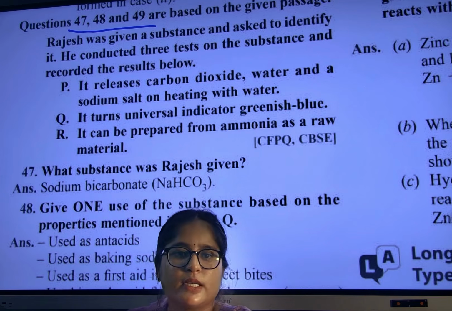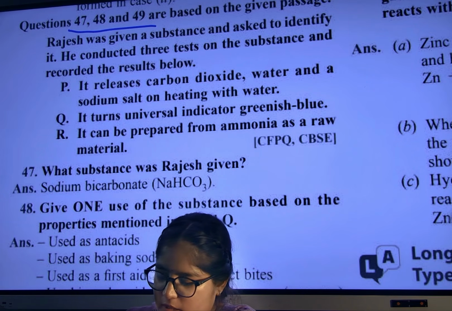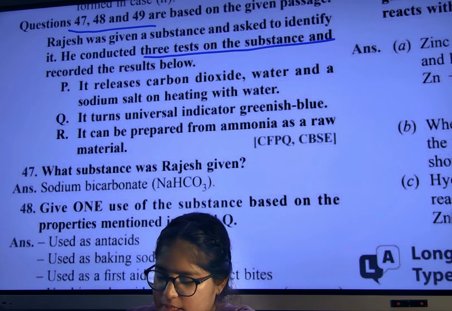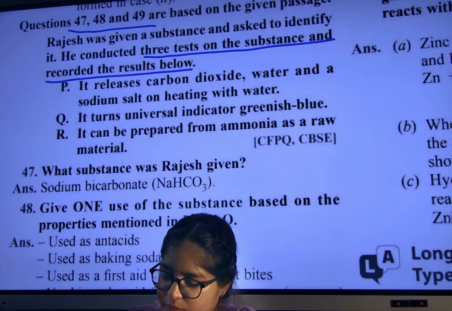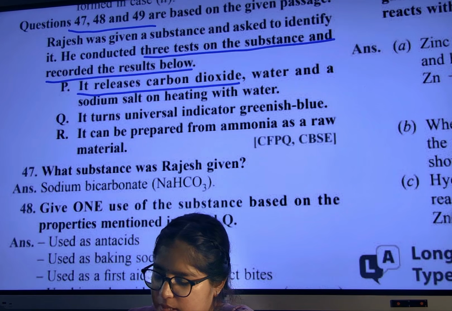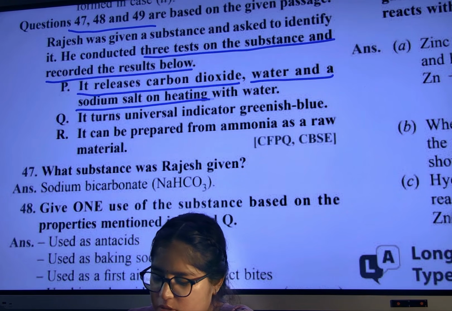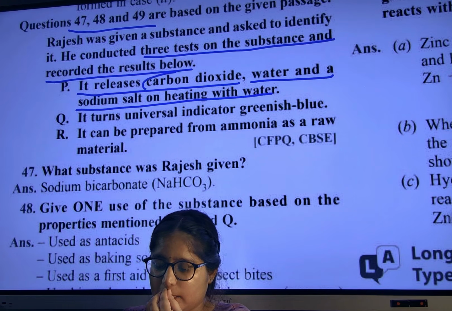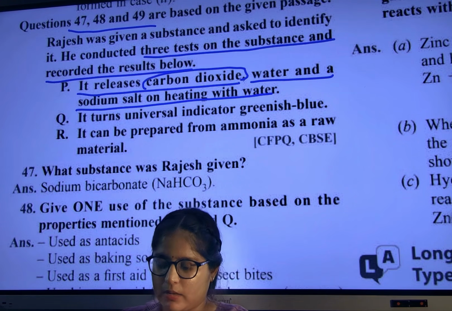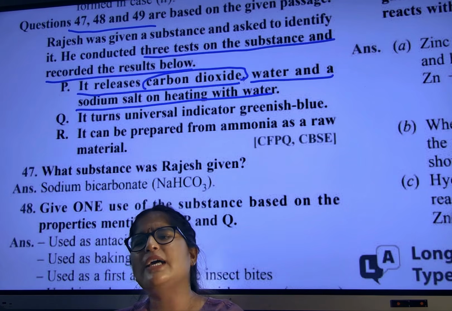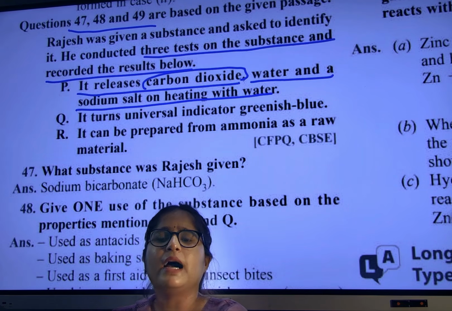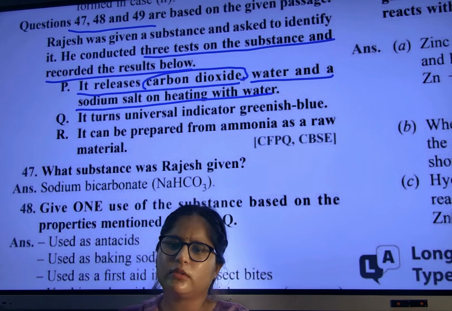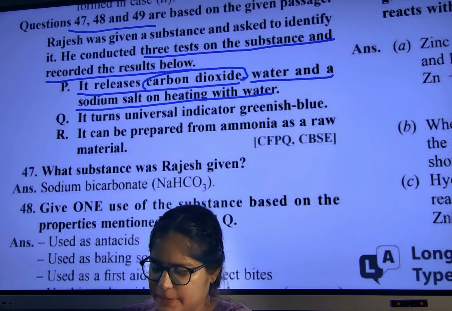It is a case-based question. Let us read. Rajesh was given a substance and asked to identify it. He conducted 3 tests on the substance and recorded the result below. P: It releases carbon dioxide, water and a sodium salt on heating with water. Okay, what is it releasing? Carbon dioxide. Carbon dioxide comes out from which compound? Carbonate. Either it can be sodium carbonate or potassium carbonate, or sodium bicarbonate. Okay, let us see.